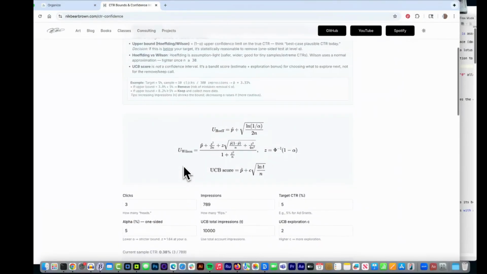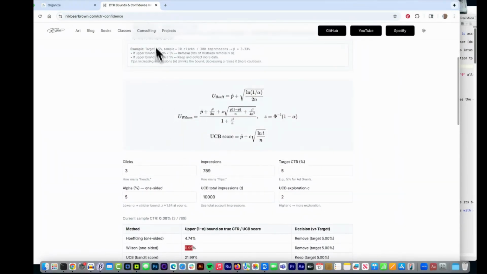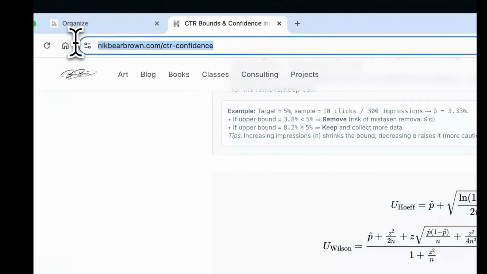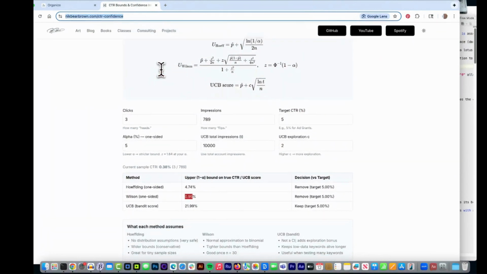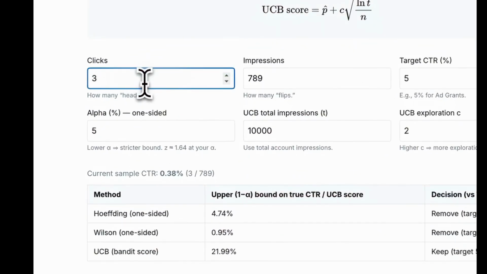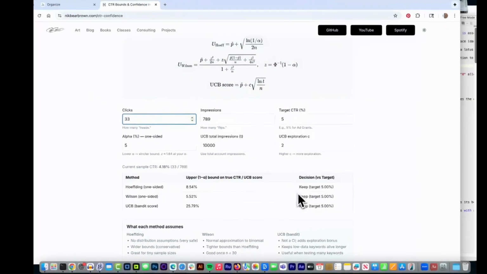So that said, I will automate these tools. You can go to this webpage here, and I'll put this webpage in the link and play with it. This is mainly to get people to understand the math. What we'll do is we have a program called Givealytics, and they're creating little tools for this because we have to create them for ourselves. Might as well share them with other nonprofits. But it'll allow you just to download all your keywords and then make decisions of whether to keep it or remove it. So in this case, if it were this poor, we would remove it. If it were better than that, we would keep it.